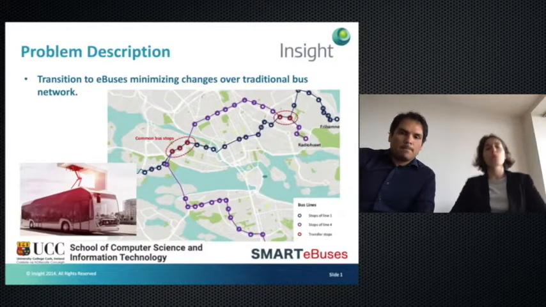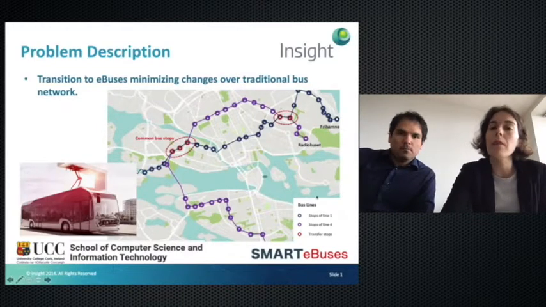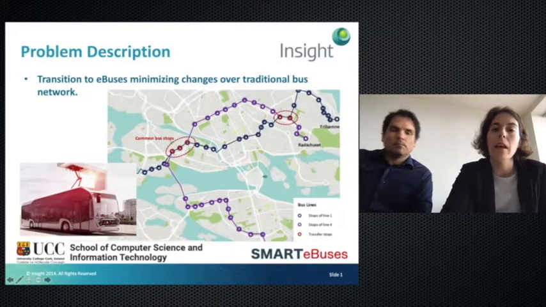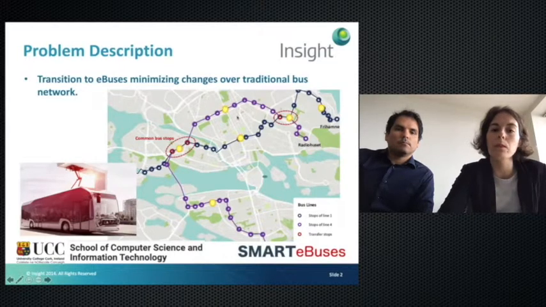To show this, here we have a very simple image with two bus lines, one in dark blue and the other in purple. Here in red you have the common bus stops. One of the solutions that we could obtain would be this one. Some bus stops are highlighted in yellow.